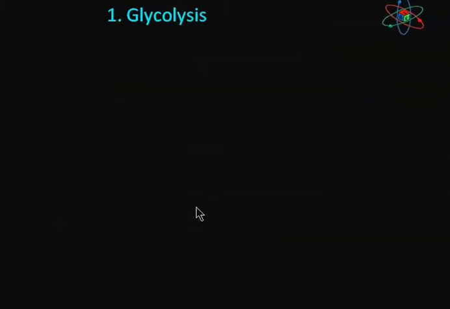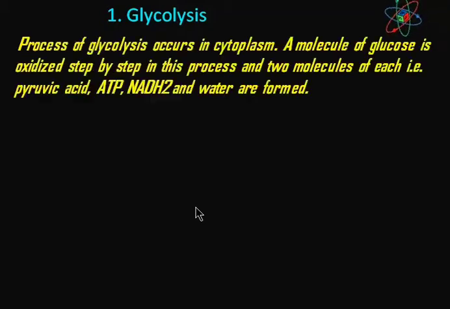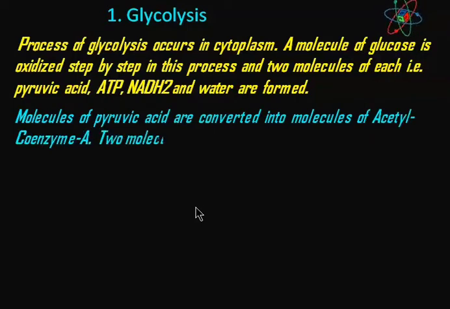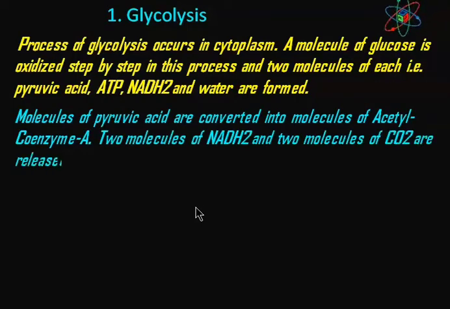In glycolysis, the process occurs in the cytoplasm of a cell. A molecule of glucose is oxidized step by step in this process, and two molecules of each, that means pyruvic acid, ATP, NADH2, and water are formed.